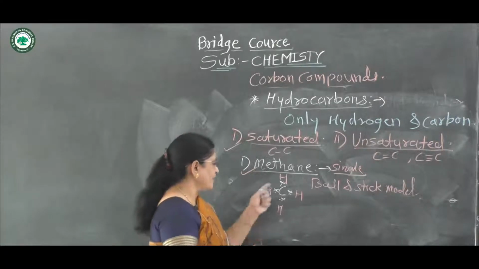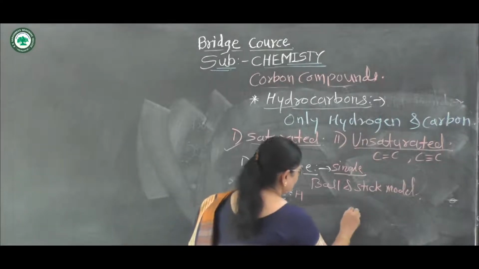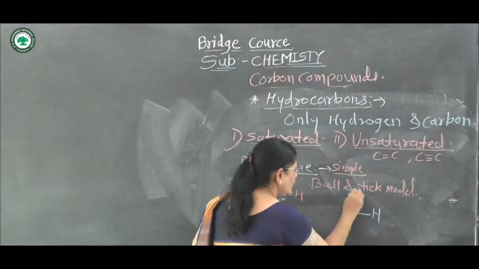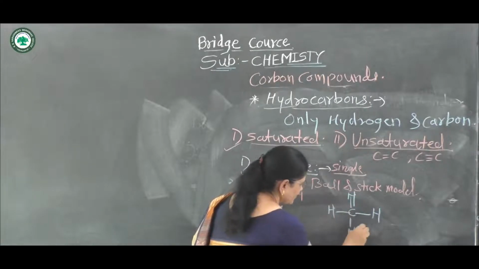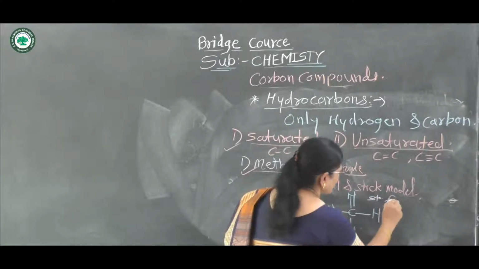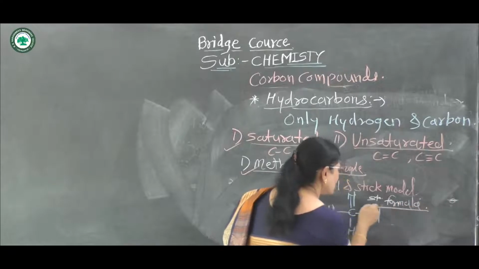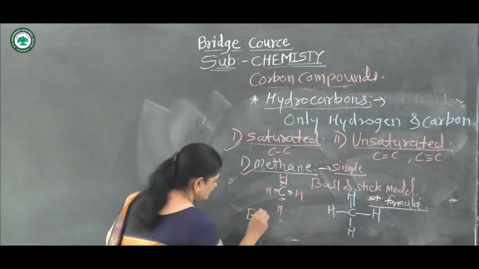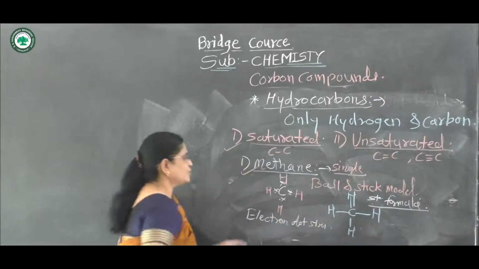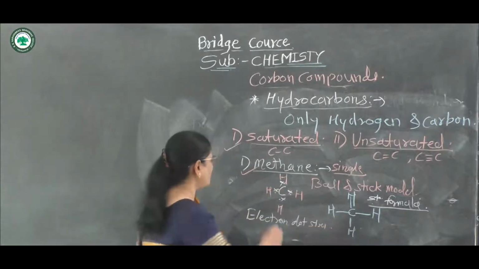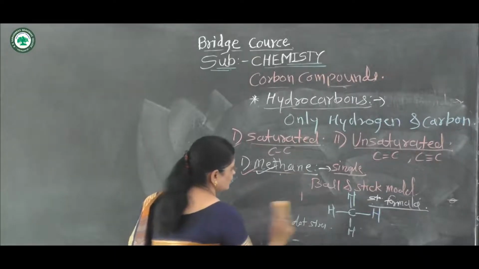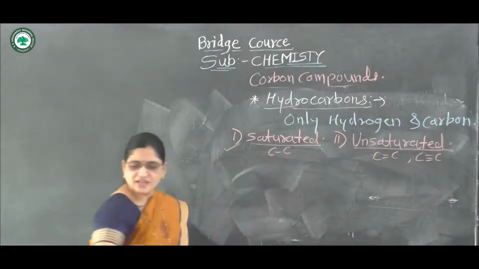And what is the structural formula? Structural formula of methane: at the center there is carbon and it is joined with 4 hydrogen atoms. This is called the structural formula, and this is called the electron dot structure. These are the electron dot structure and structural formula of methane. Then the second molecule of this hydrocarbon, or alkane, is ethane.